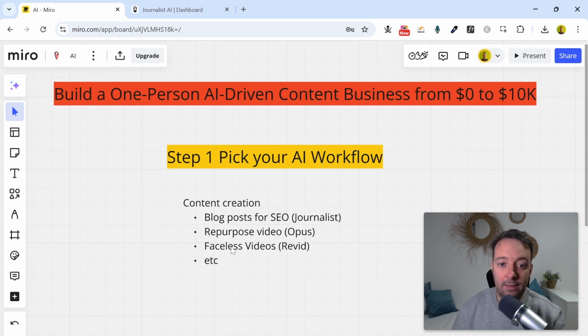Another one is like faceless videos, right? They're becoming super popular now, and you can use Revid for that. So you've got your AI workflow, right?